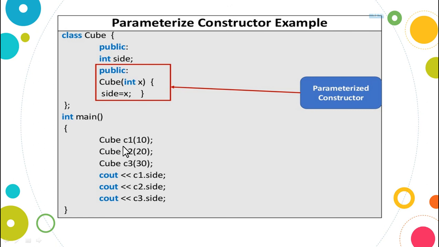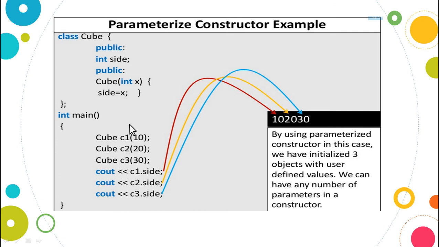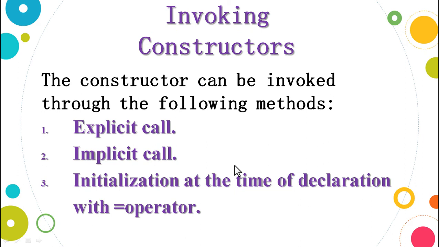This is object creation by passing values, because a parameterized constructor is available, we need to pass the values. So with the parameterized constructor, it is possible for us to create different objects with different sets of values. This is about the parameterized constructor. We have seen 10, 20, 30 being passed and the parameterized constructor being invoked. In the next class, we will see how we invoke constructors using different methods, that is explicit, implicit and initialization at the time of declaration. Thank you.